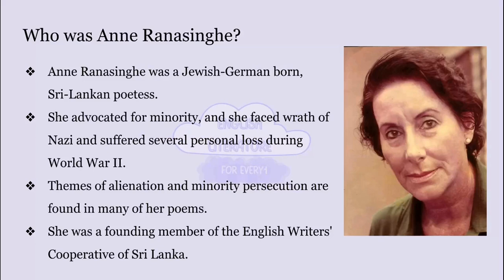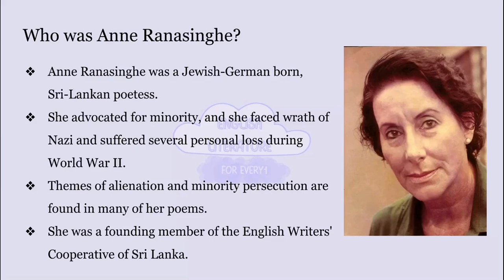Let's start. So, before we move on to the poem, let's start with the author. Anne Ranasinghe was a Jewish German poetess who later moved to Sri Lanka. So, as you know, during World War II, Jewish people were persecuted by Nazis in Germany, and the author's family was also killed during that time. So, from a very young age, this author had a strong opinion against atrocities that were inflicted on marginalized people and advocated for their rights.